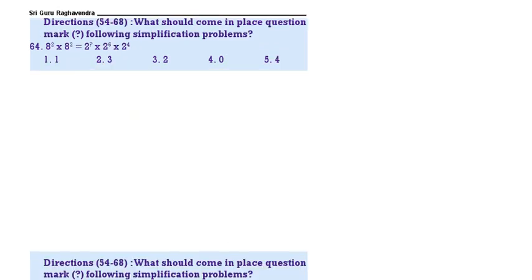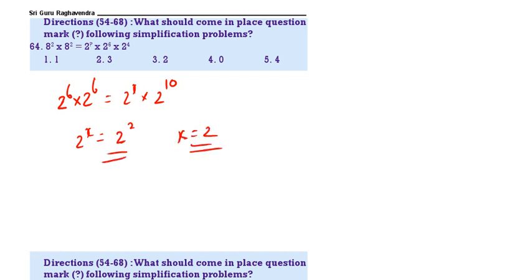Next, 8 square into 8 square. 8 square can be written as 2 cube whole square. That is 2 power 6. This is also 2 power 6. It's equal to 2 power x into 2 power 10. Therefore, this is 12, 10. So, therefore, 2 power x is equal to 2 power 2. x value 2. 2 is the correct answer.